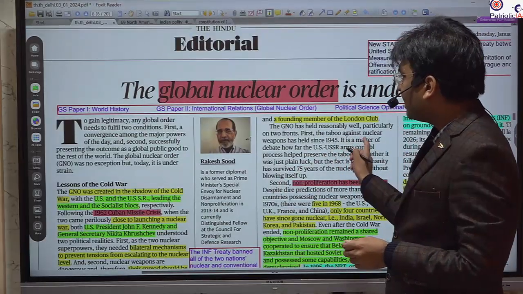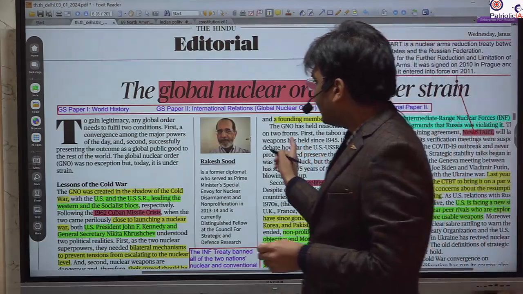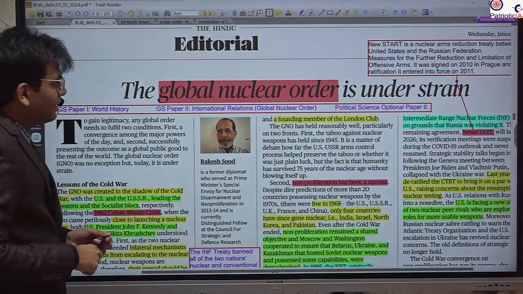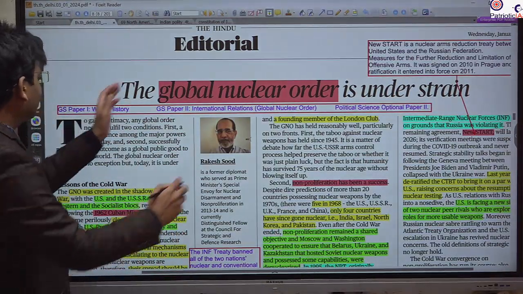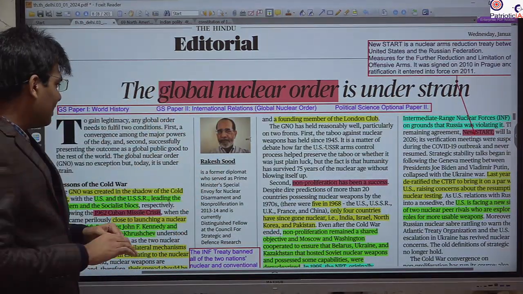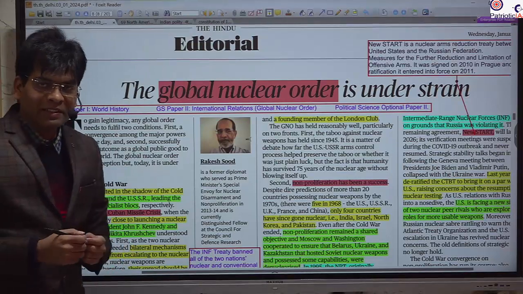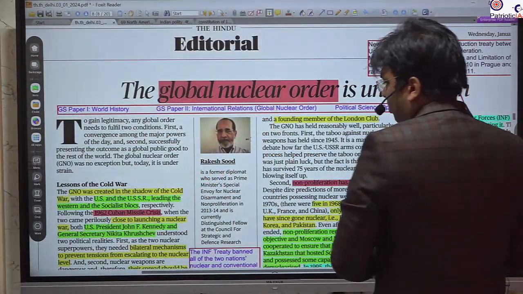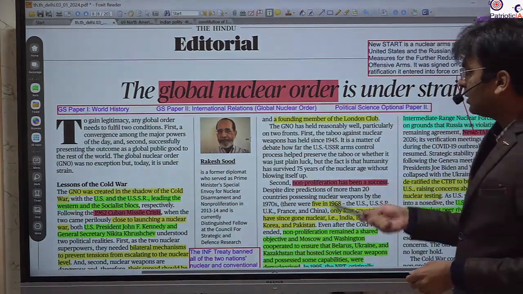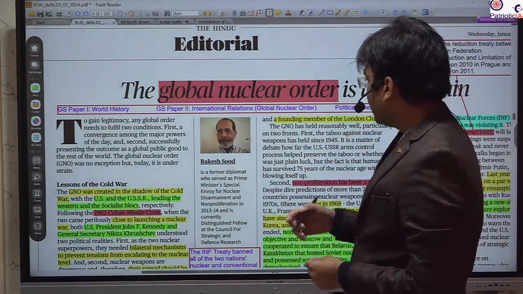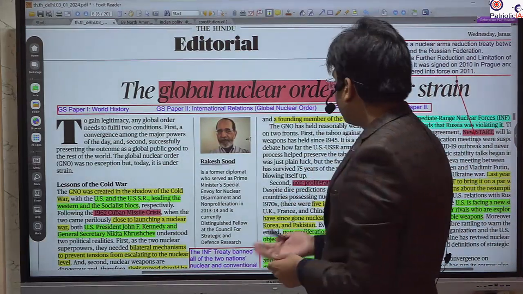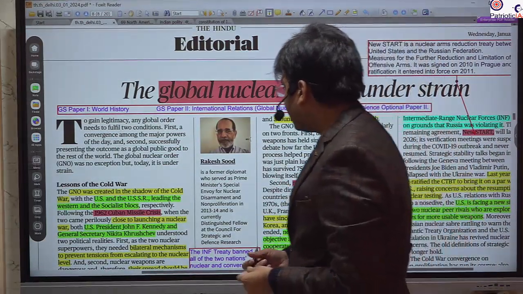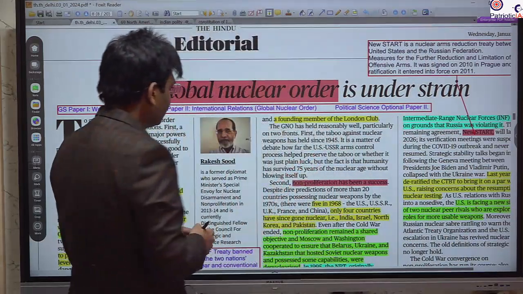This article is very important because it contains material that can be used for the GS paper 1 world history under the Cold War politics. What was the Cold War? What were the events? The Cuban Missile Crisis is mentioned under Cold War politics. Besides that, the arms race was also part of the Cold War. So it covers world history as well as the global nuclear order.